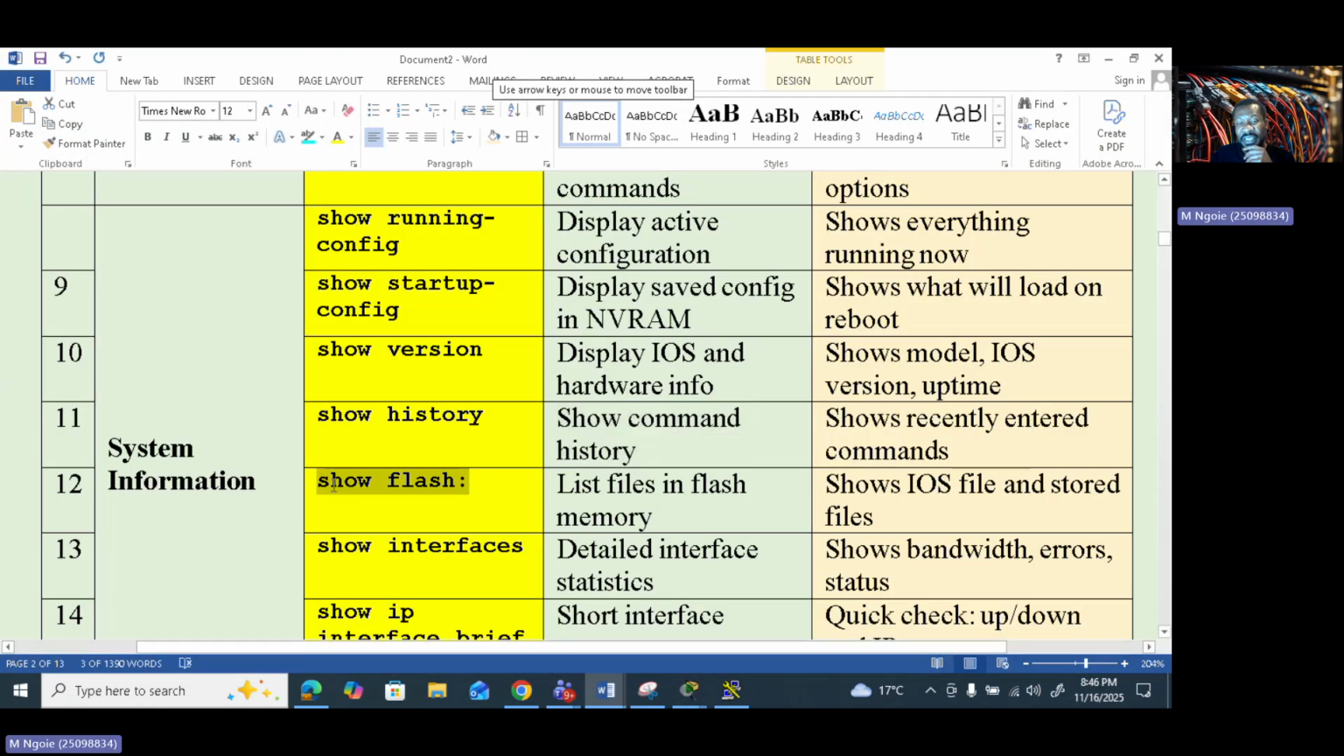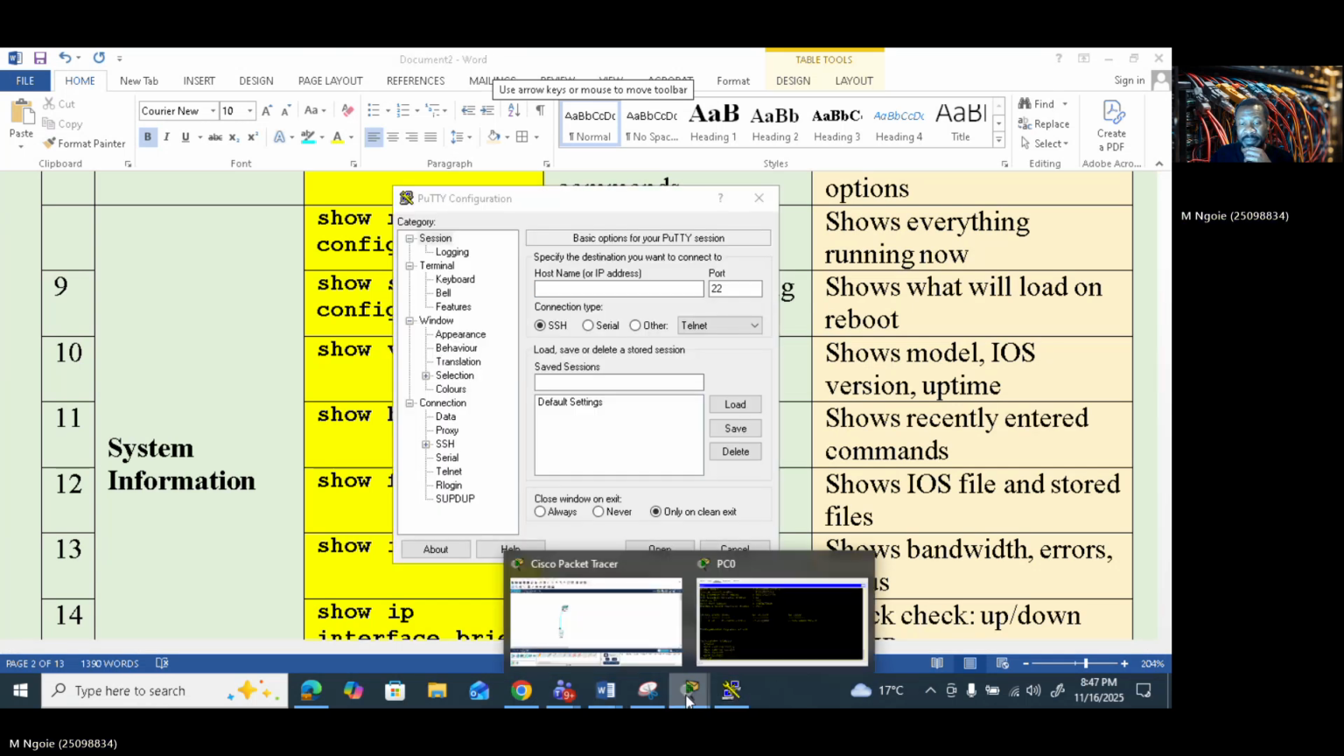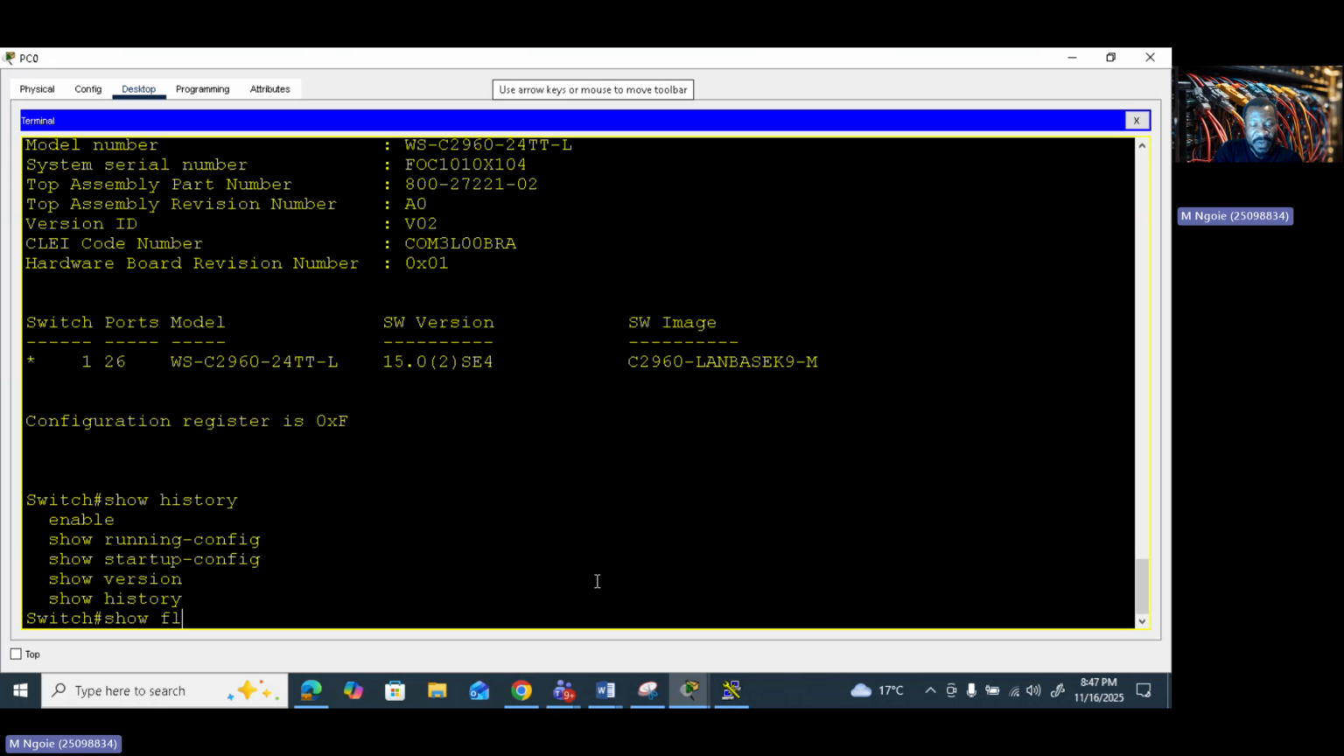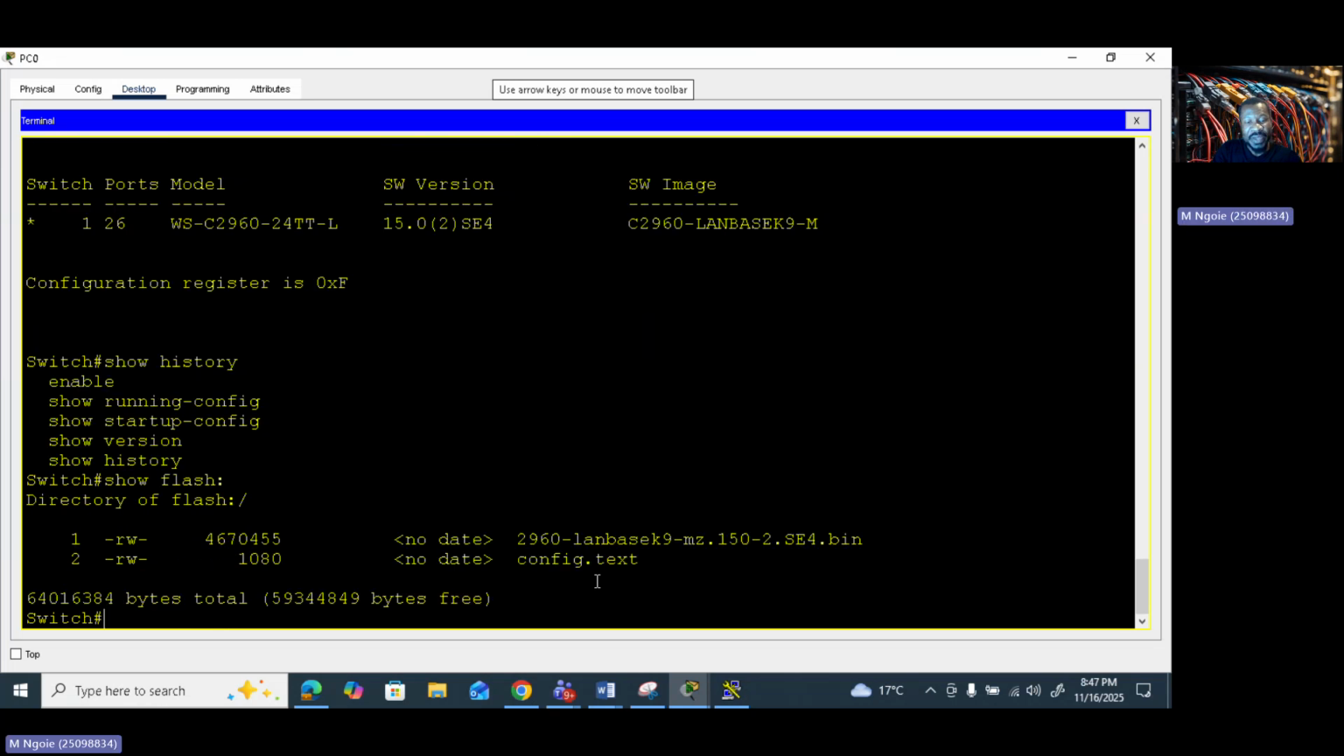It also shows flash, that will show me the list of files in flash memory, show IOS file and stored files. Remember, your device will have an operating system and some other files. In order for you to see files like the operating system on your switch or your router, you can type show flash. There is one of the memories inside your router, your modem, that we call flash. That flash will keep some of the files, such as the operating system file. How to see? You can type show flash. Just type show flash and you press enter.